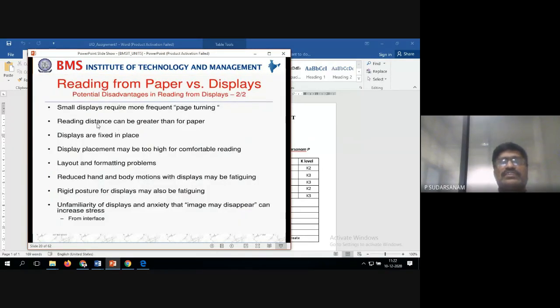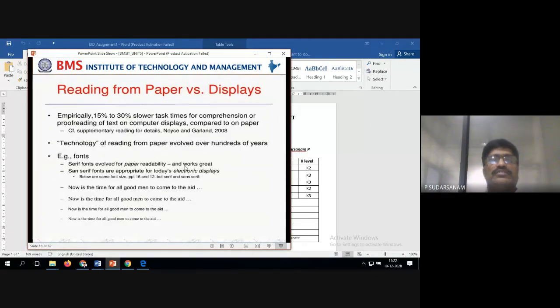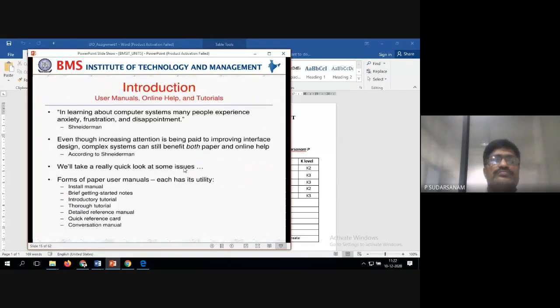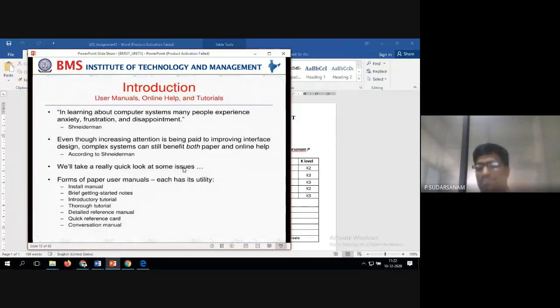So this is what you have to write, with examples for reading papers versus going for online display. These are the examples we had discussed, and you have to write this one. This is the user documentation and online help. So we need to explain the examples.